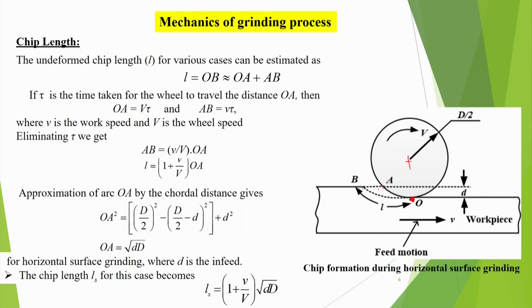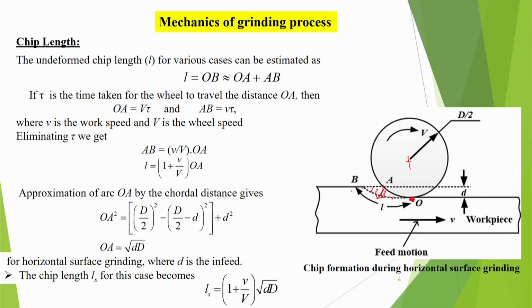If it moved, there was already some material. So, this material also has been removed like that. So, that means this has been pushed in that way. That is why we consider that OB is the length of the chip. That means this is a chip. So, the chip length is basically this, and the thickness is naturally perpendicular, something like this, here like this. So, thickness is this. If you drop a perpendicular from A, that will be one type of thickness. So, you see the thickness is varying also, here it is 0, here it is more. But the length of the chip is basically this OB.